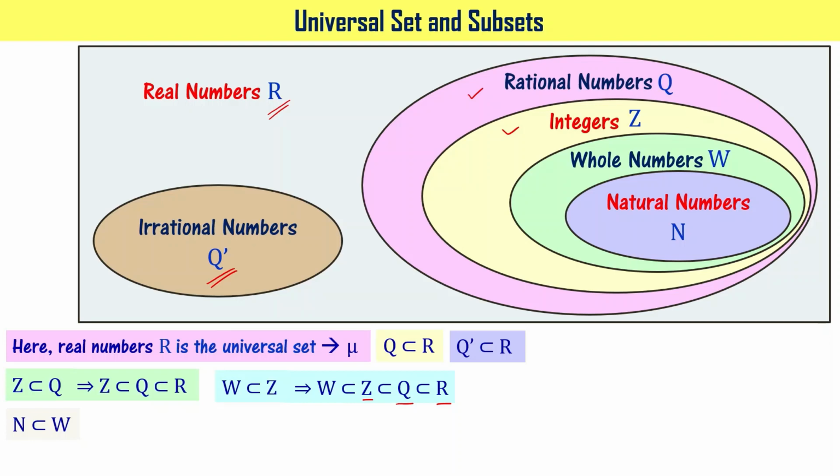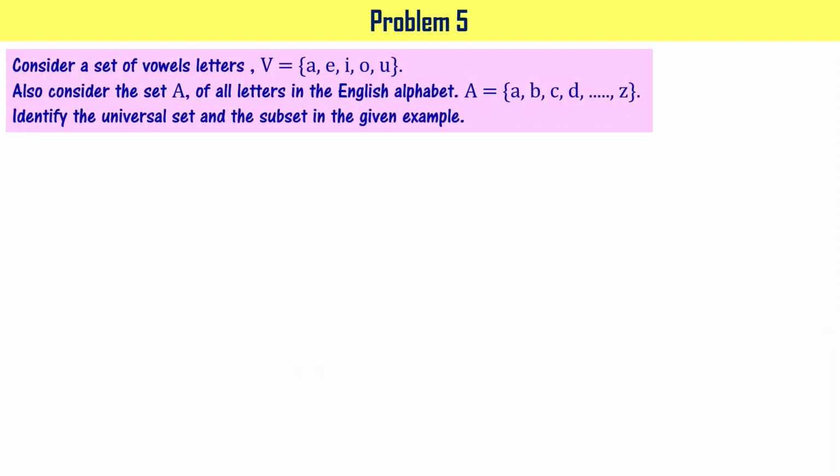Let's stop here and solve a problem based on this. Consider a set of vowels V equal to {A, E, I, O, U}. Also consider the set A of all the letters in the alphabet, A equal to {A, B, C, D, and so on up to Z}. Identify the universal set and the subset in the given example.